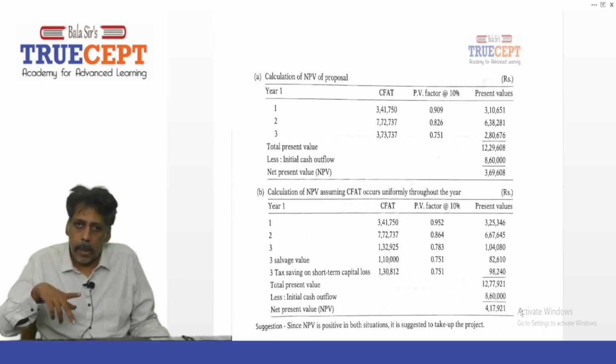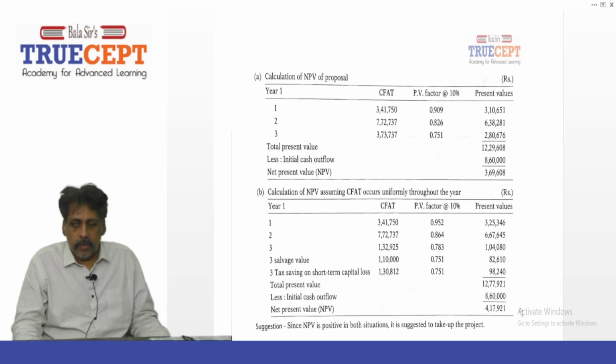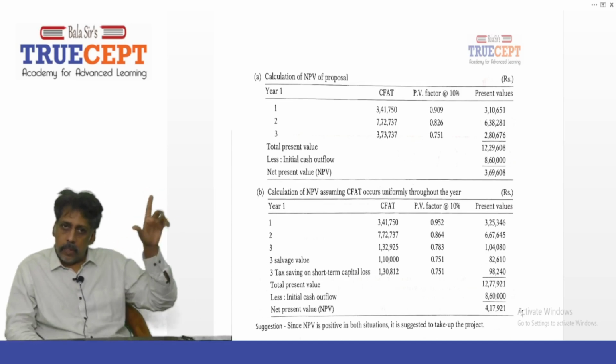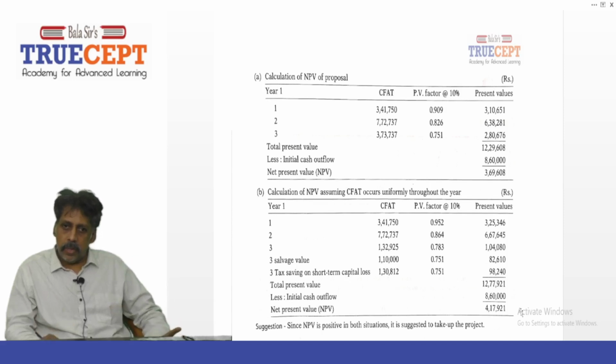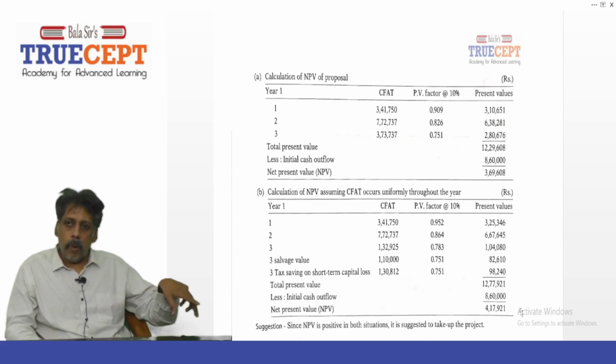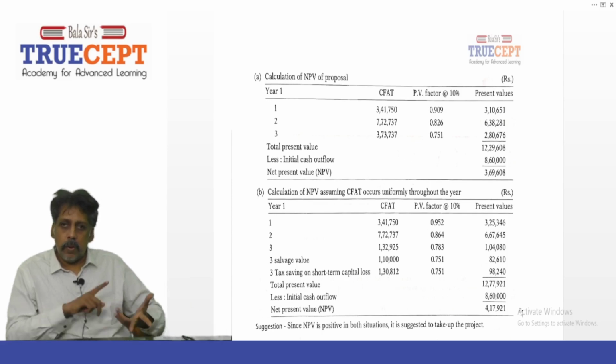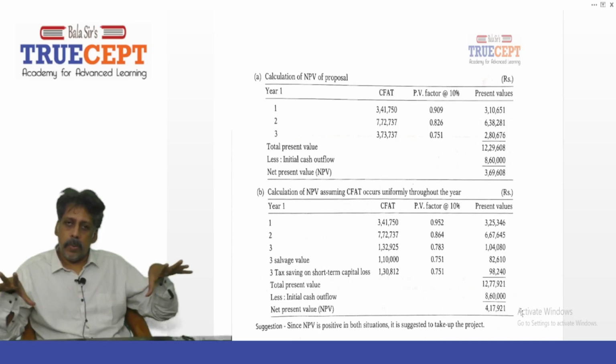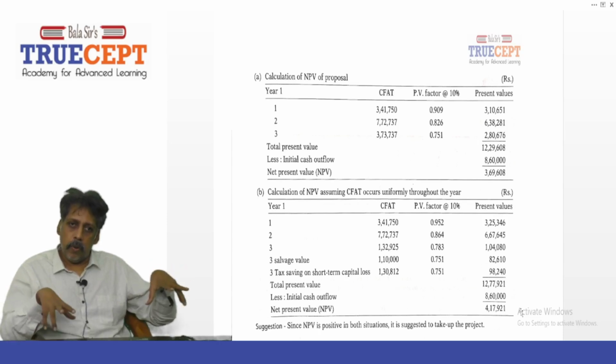There's a reason for it. These are cash flows from the business, from selling the product, which arise uniformly through the year. So take 1,32,925 into 0.783. So the present values, all these are cash inflows.